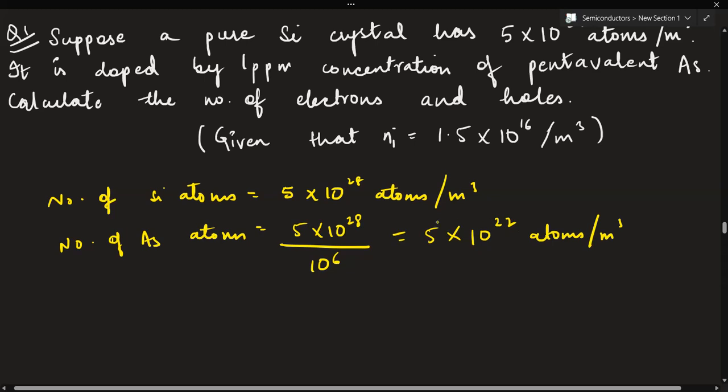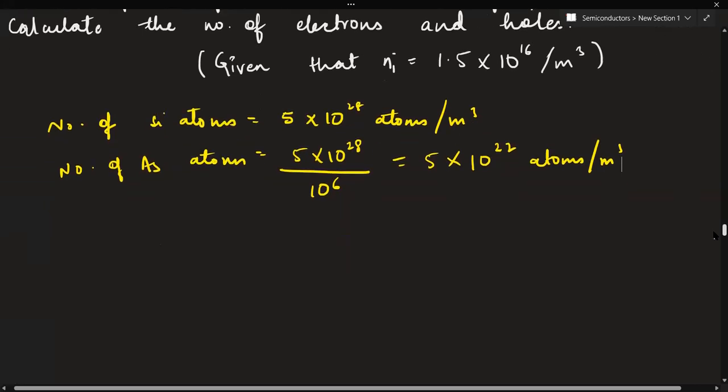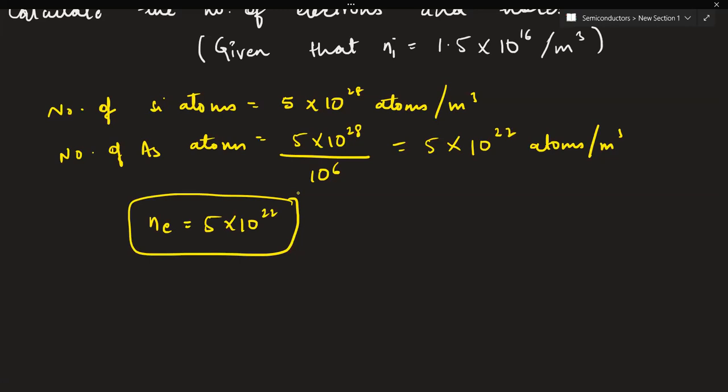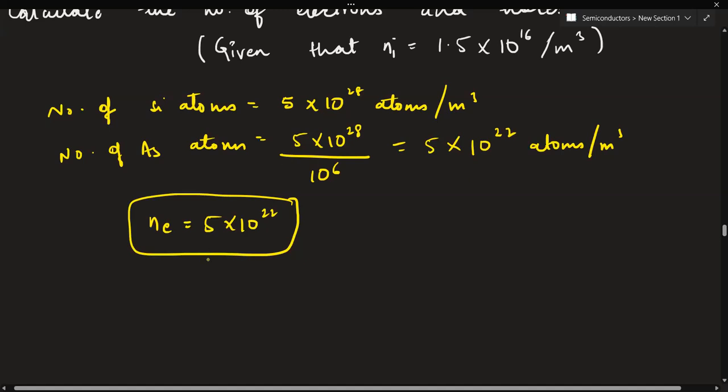Now the number of electrons will be contributed by arsenic only, because arsenic is pentavalent and pentavalent is the donor. So the number of electrons will be equal to the number of arsenic atoms, that is 5 into 10 to the power 22 atoms per meter cube, since each arsenic atom contributes one electron. So we have Ne with us. We have Ni with us, that is 1.5 into 10 to the power 16.